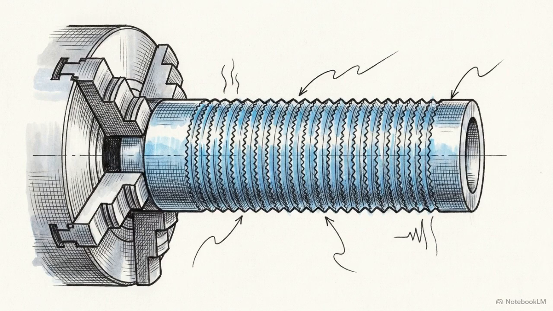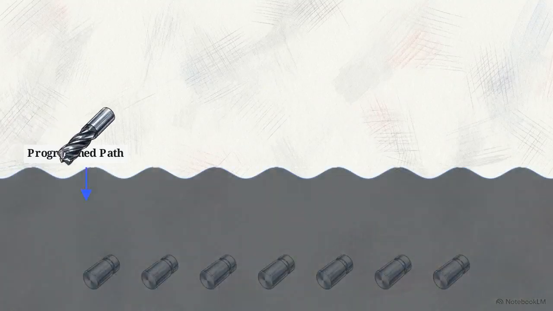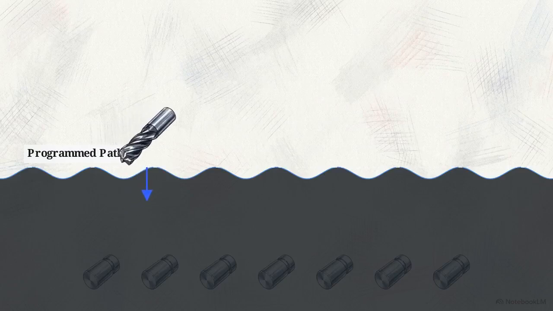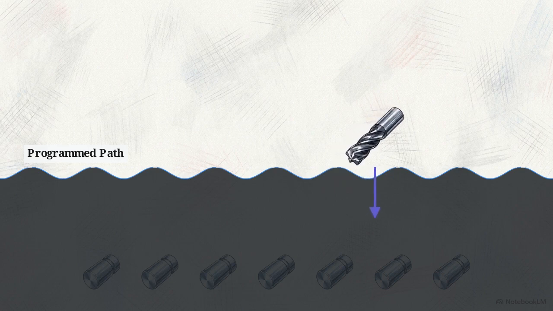Regenerative chatter operates in a continuous feedback loop. When a vibrating tool makes a pass, it leaves a wavy surface. On the very next pass, the tool strikes those exact same waves. Looking at this cross-section of a cutting tool moving over a wavy surface, you can see how hitting those peaks and valleys causes the actual chip thickness to vary wildly. That variation causes the cutting force, represented by the colored vector arrows, to rapidly expand and shrink.